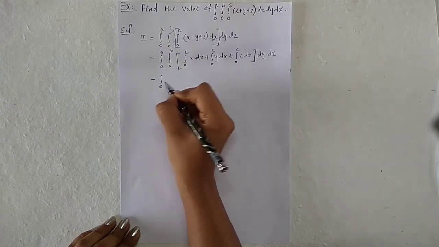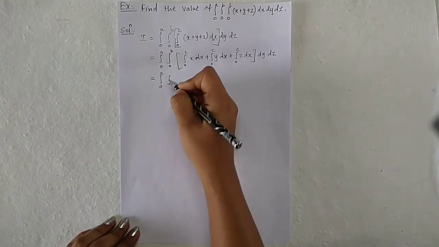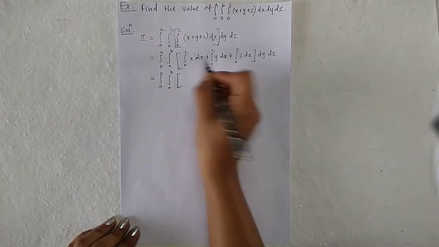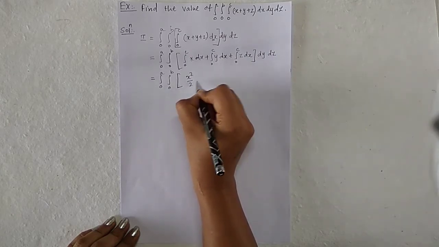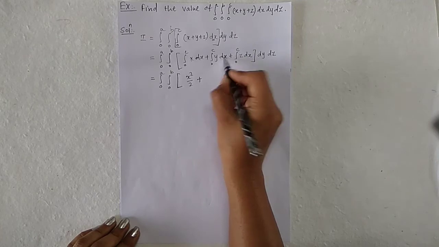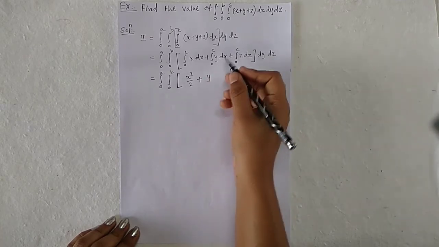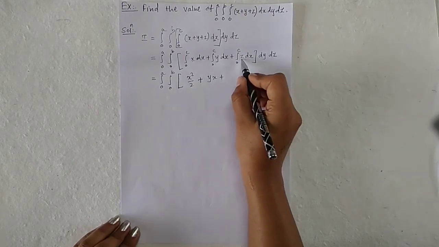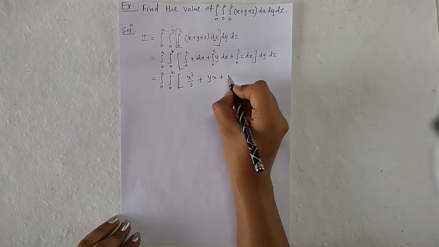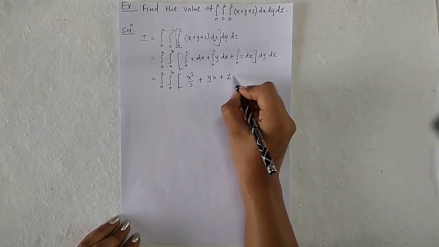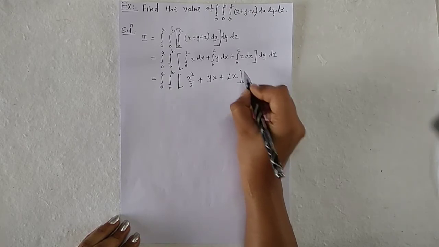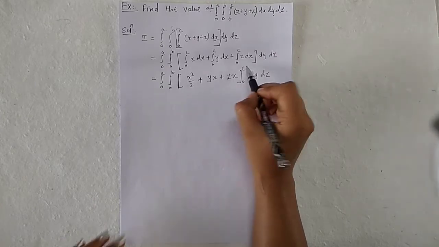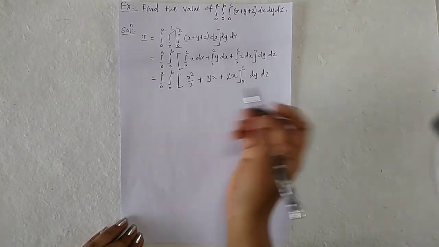So it is equal to the integration of 0 to a, 0 to b, and the integration of x with respect to x is x square by 2, plus the integration of y with respect to x, taking y as a constant, is y x, plus the integration of z with respect to x, taking z as a constant, is z x. The limit is 0 to c, dy dz. Put x is equal to c, and then put x is equal to 0.